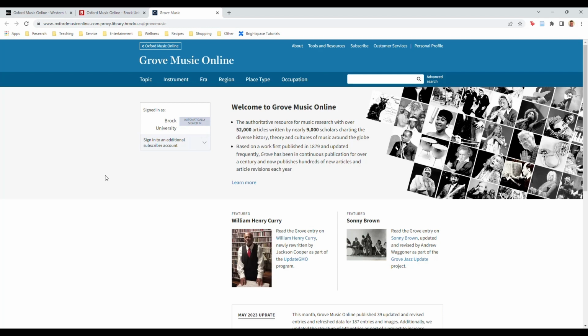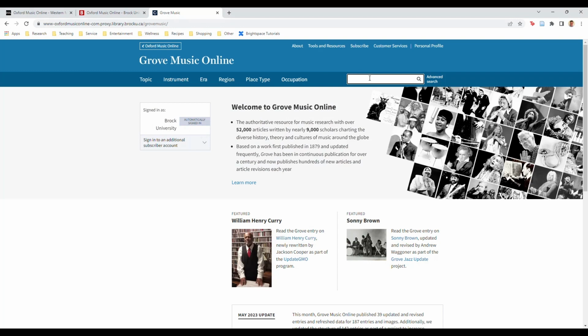Some Wikipedia entries are well written and well researched, but not all. Remember that anyone can edit a Wikipedia entry. By contrast, Oxford Music Online commissions leading scholars to write articles. You can find articles on particular composers or musicians. There are articles on contemporary popular musicians such as Beyoncé, but they can be a bit short and may lack a bibliography.